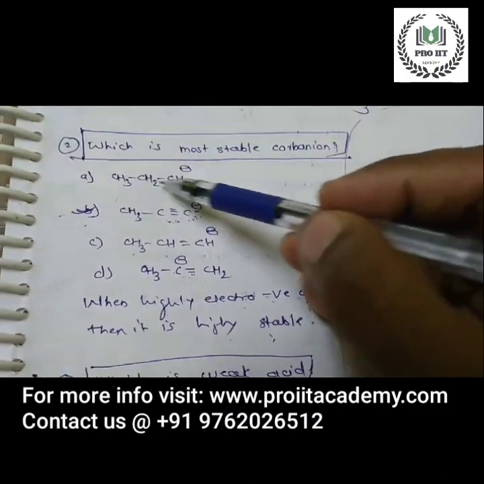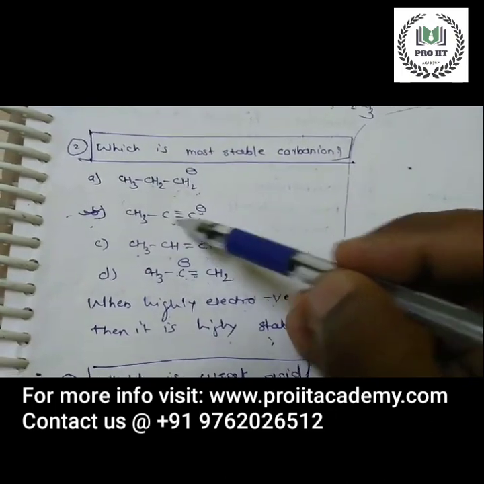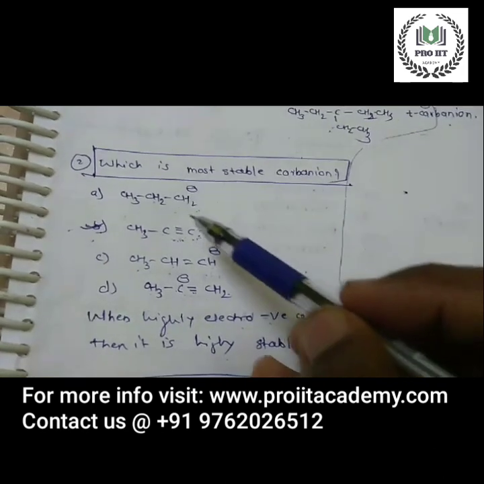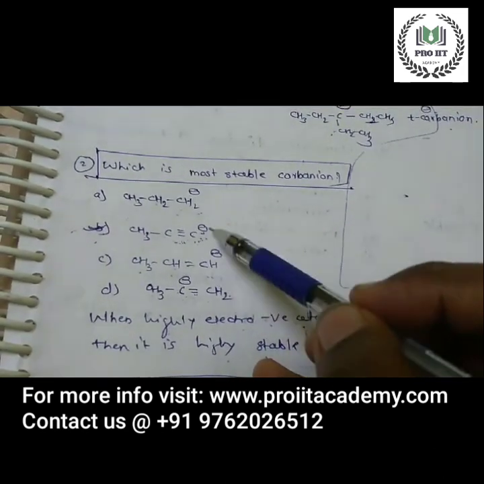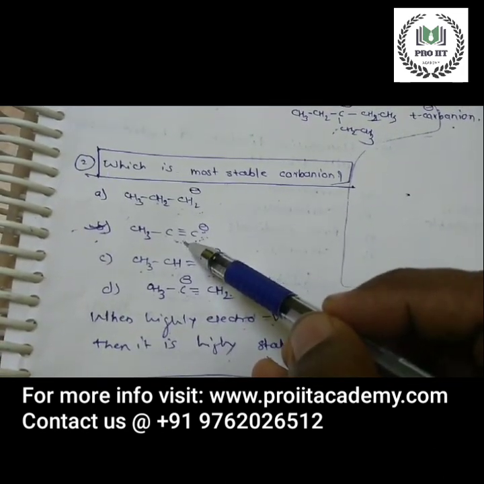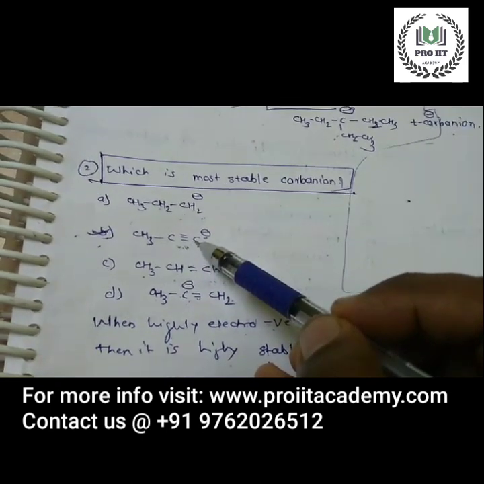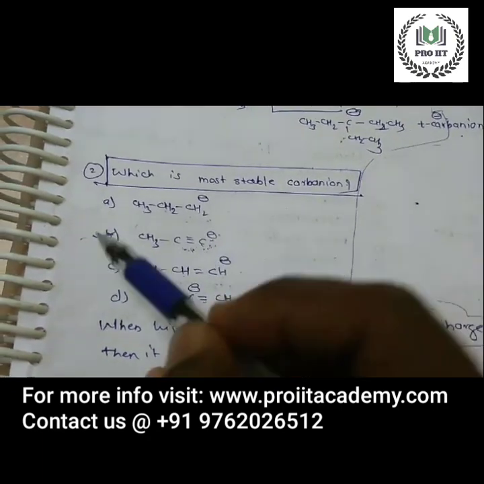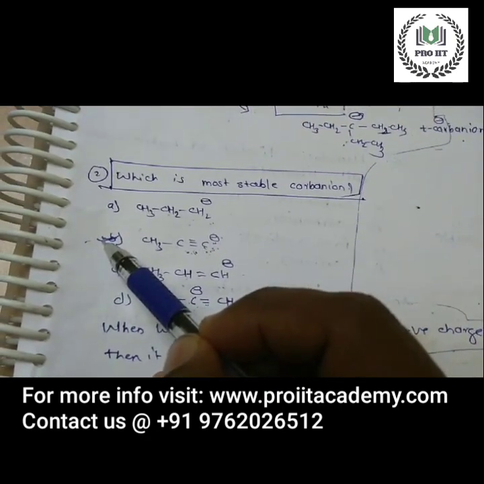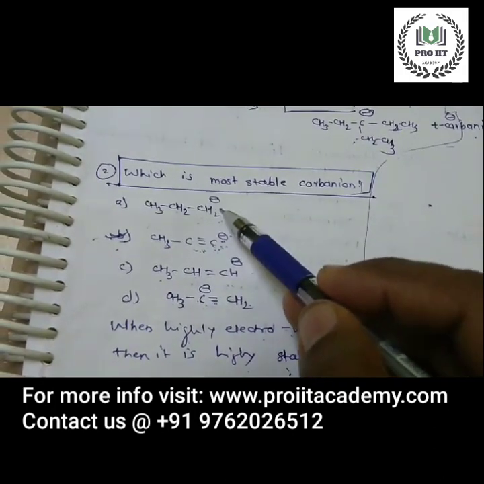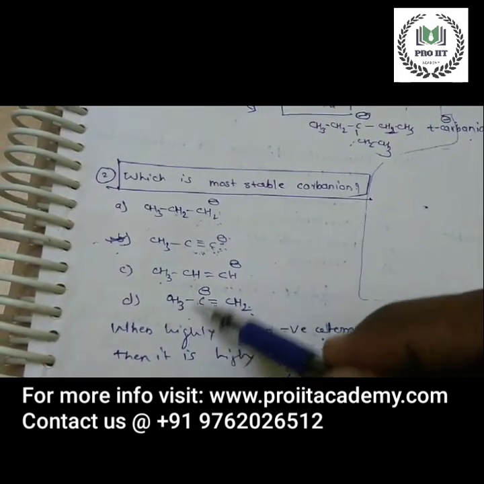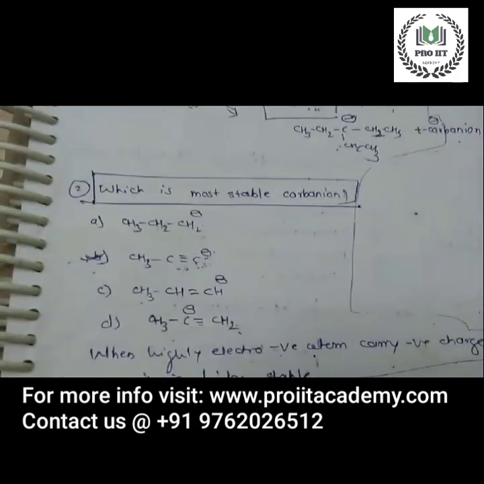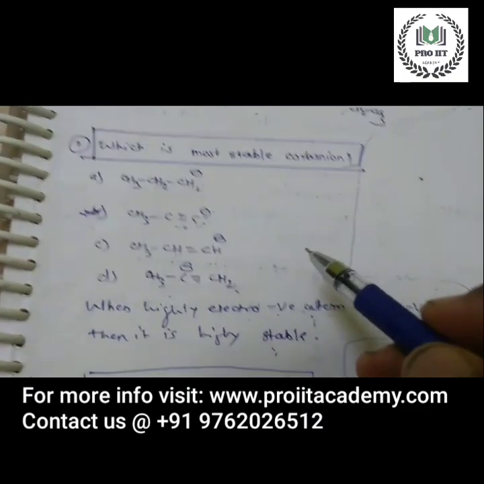This is single bond C, this is C triple bond C, C double bond C, C again double bond C. So in the single bond, triple bond and double bond, the triple bond carbon atom is the highly electronegative atom, and this highly electronegative atom carries the negative charge. Look, all these are carbanions, A, B, C, D. But why C triple bond C? Because it is the highly electronegative atom.